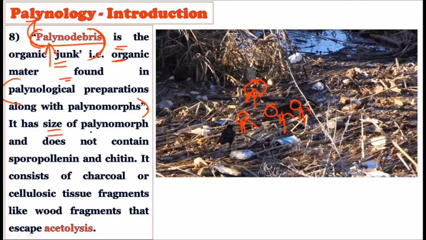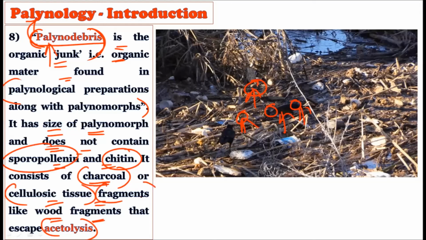It has the size of palynomorphs and does not contain sporopollenin or chitin. Whatever sporopollenin and chitin were there actually got replaced due to other organic and chemical reactions. It consists of charcoal and cellulosic tissue fragments, like wood fragments, that escape acetolysis. So whatever remains in the form of charcoal, cellulosic tissues, or fragments of the plant can be studied under palynodebris. This microscopic material, made up of cellulosic tissue and plant fragments, can be studied in palynodebris.